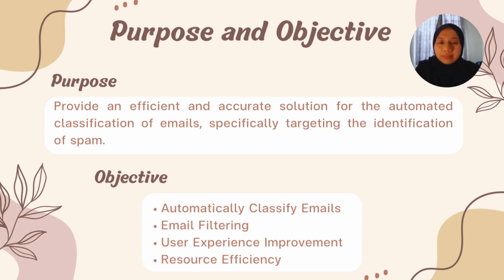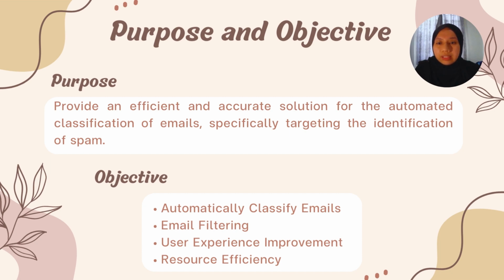The purpose of the model is to provide an efficient and accurate solution for the automated classification of email, especially targeting the identification of spam. The objective of our project is to create an email classifier which can automatically analyze the features of incoming emails and classify them as either spam or non-spam.